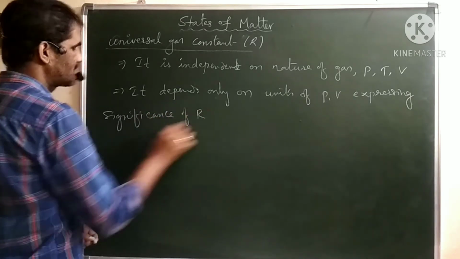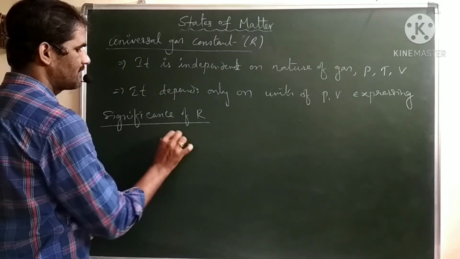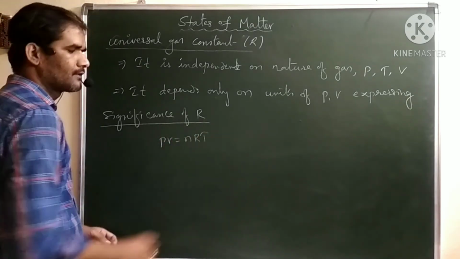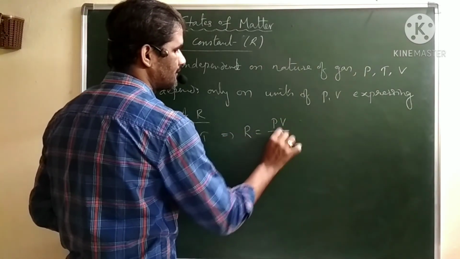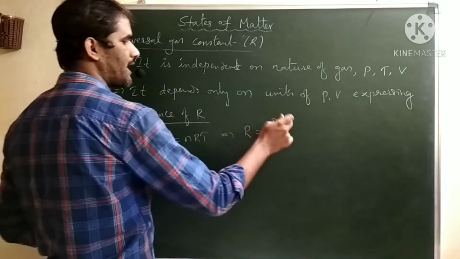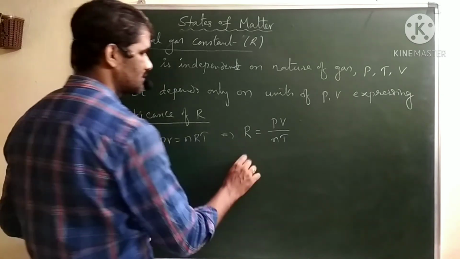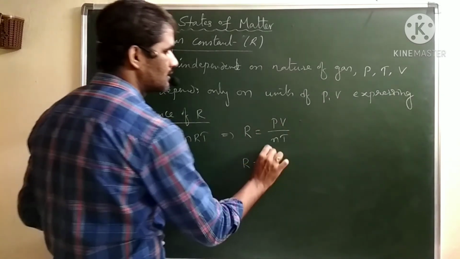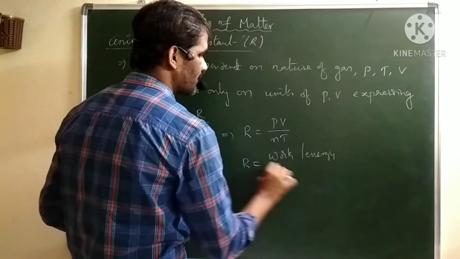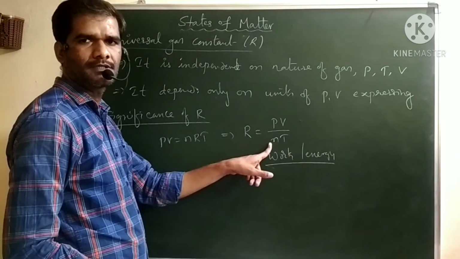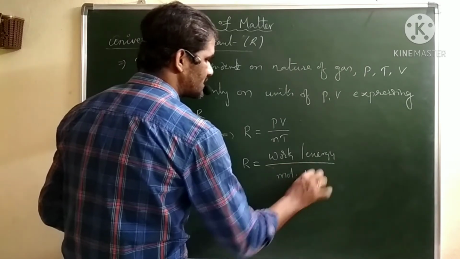Here is the significance of R. Now we can see the relation PV equals nRT. From this we can write R equals PV by nT. Here the product of pressure and volume is nothing but work or energy. So R will give the units for work or energy by n, the number of moles, so per mole, and T is in Kelvin.